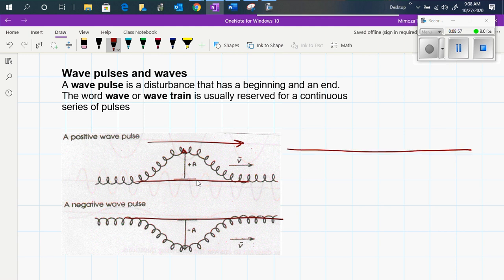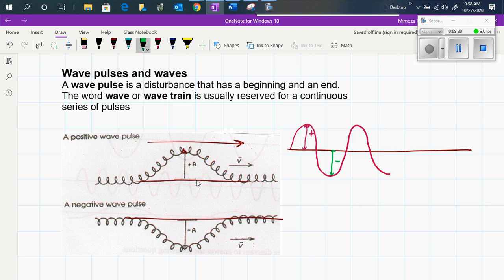So if we have this line as the non-disturbance line, then a wave that is moving like this, up and down, may be a transversal wave. This will be a positive wave pulse, and this will be a negative wave pulse.